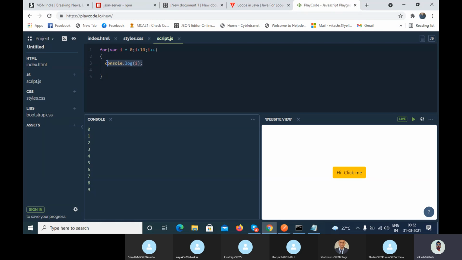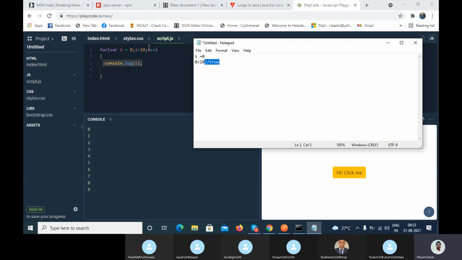Right now I am trying to print the value, console.log(i). What is the i value here? 0, so it printed 0. Now at the end you have written one more argument, that is i++. When it executes your logic and the inner execution gets completed, at the end it will do i++, meaning it will increment the value.